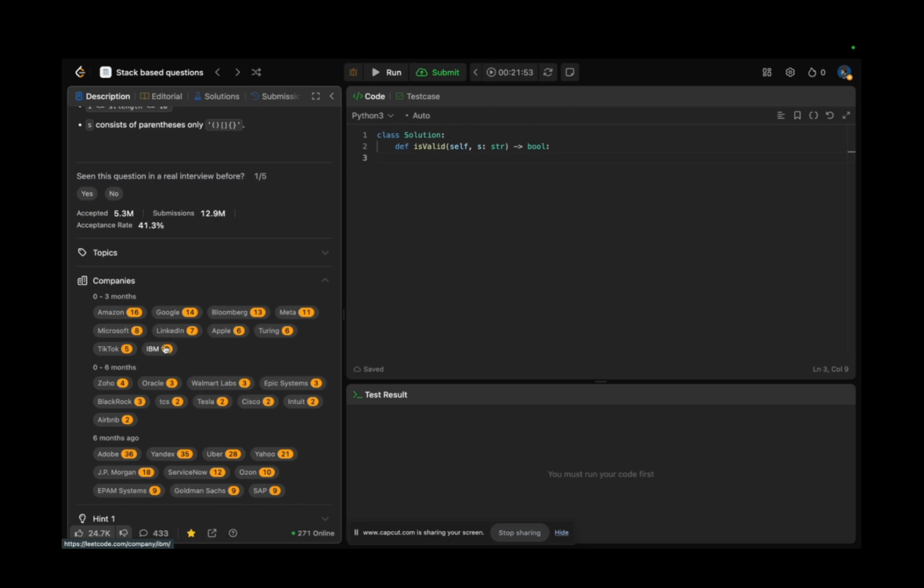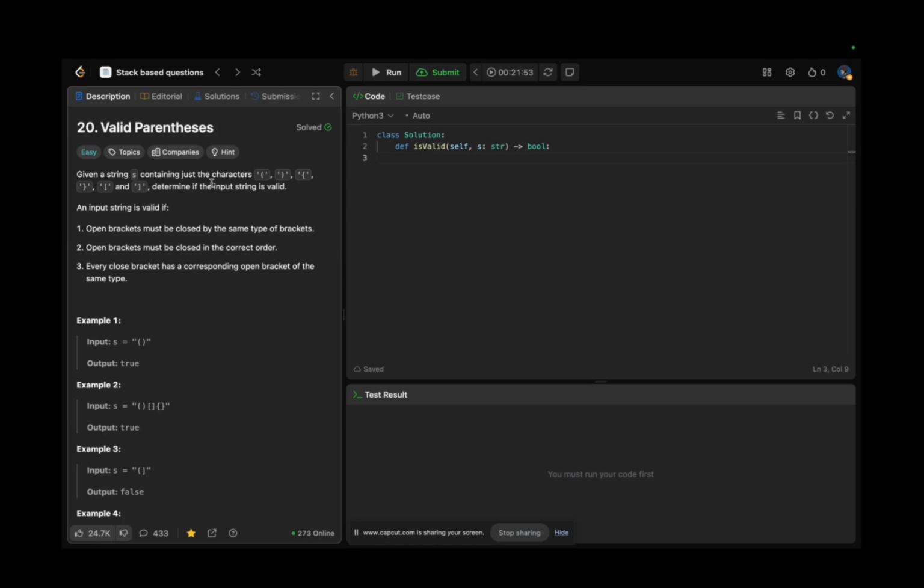So today we will solve the most asked question from big tech companies, especially Amazon, Google, Bloomberg, and Meta. Here you can see it. It is Valid Parentheses. I know it's maybe not so hard a problem, but it's one of the most frequently faced problems. That's why we will solve it.